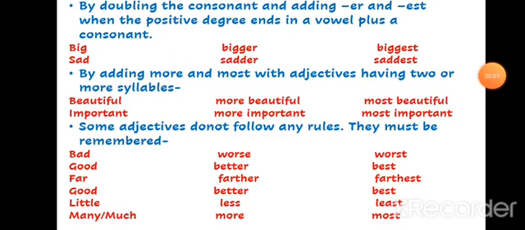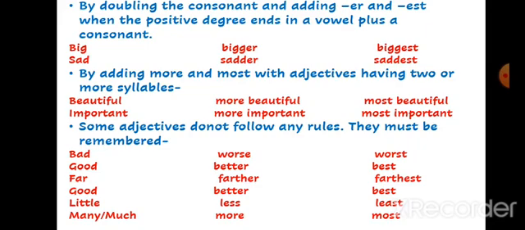I hope you have understood the meaning of adjectives and its kinds. Now in book number 3, page number 8, question number B, you will see correct degrees of adjectives. You will have to fill in the blanks with the correct degrees of adjectives. You will do this as I have told you.